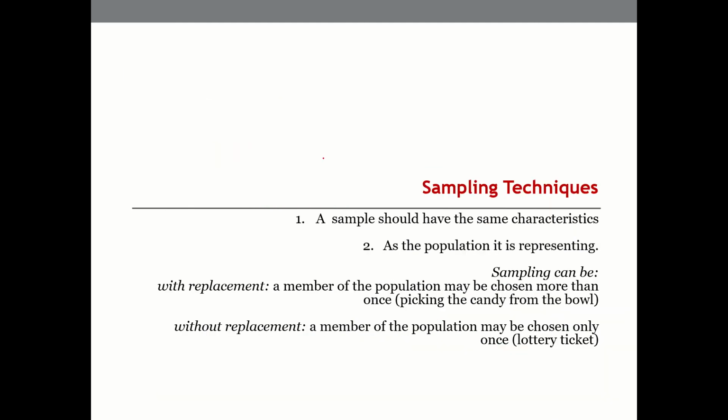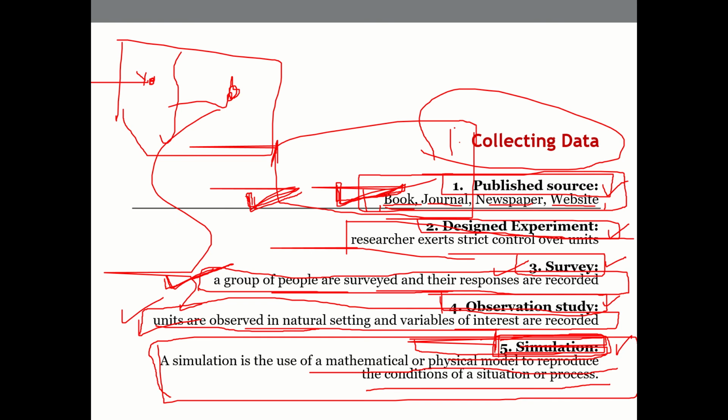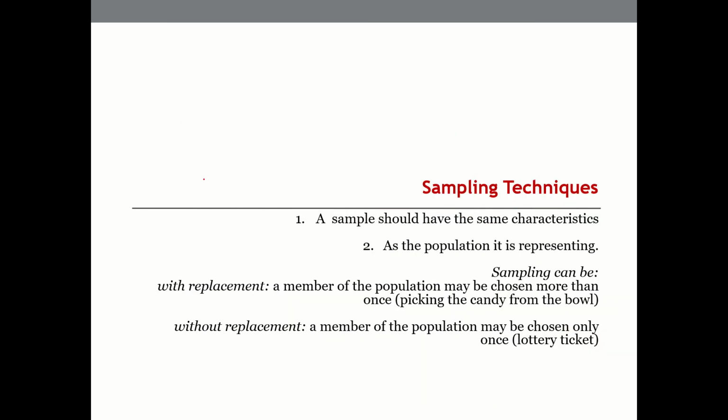How do we collect the data? That is another important factor that we should know. But this is all okay. Where do we look for data sets? These are the methods of looking at it. But there is another thing that comes into the picture when we talk about data, and that is sampling.